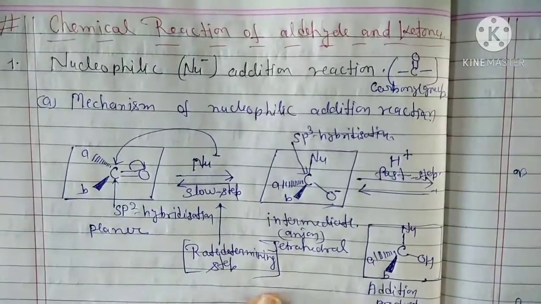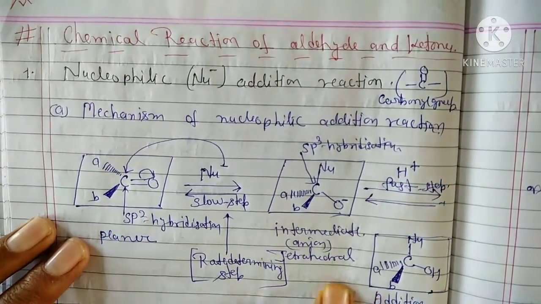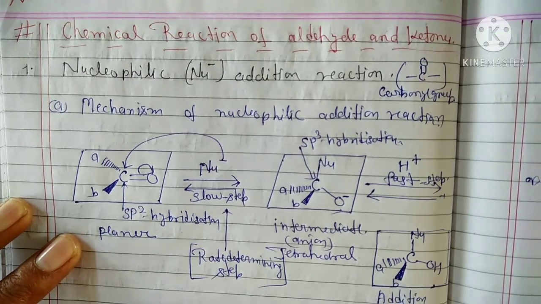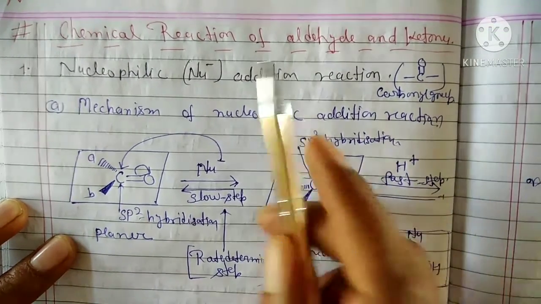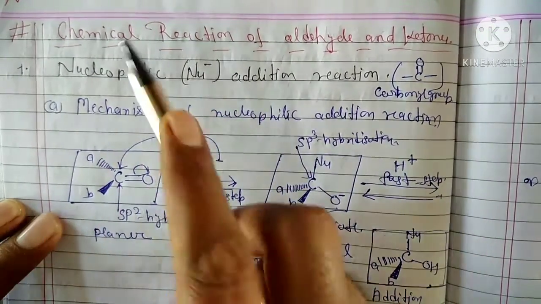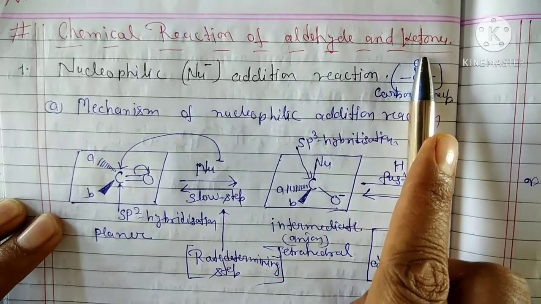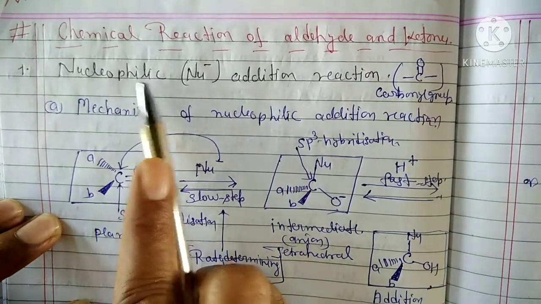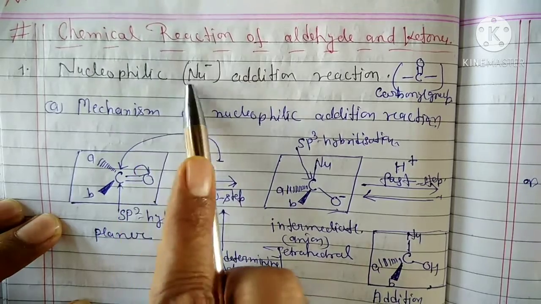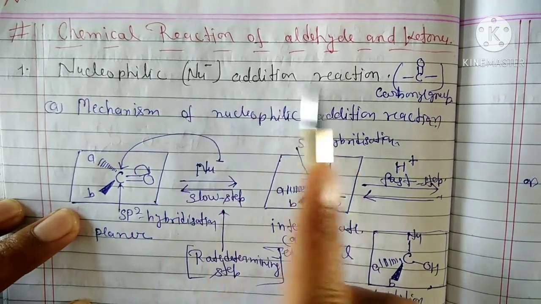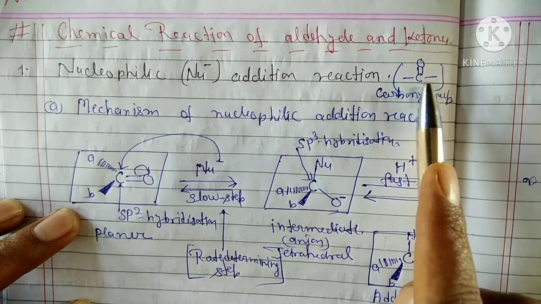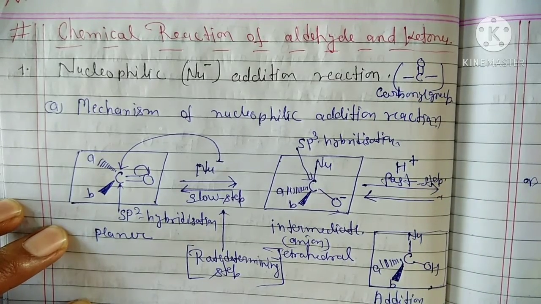And let us now discuss the chemical properties, the chemical reactions of aldehydes and ketones. The first and most important reaction is nucleophilic (Nu minus) addition reaction at the C=O group. This is known as the carbonyl group. Okay, students.